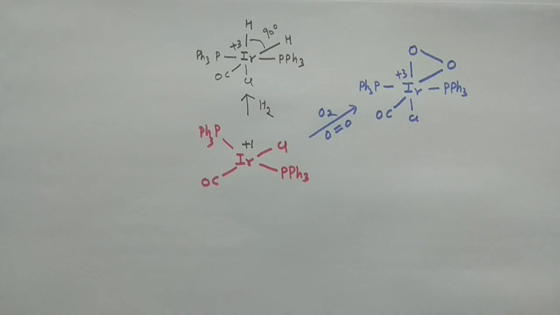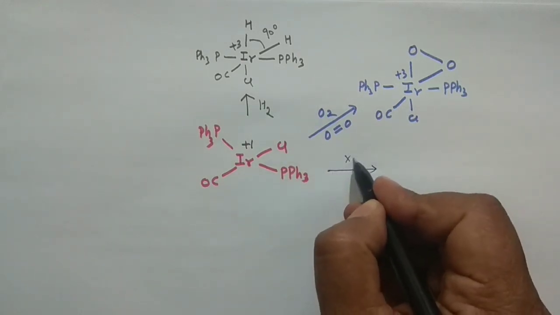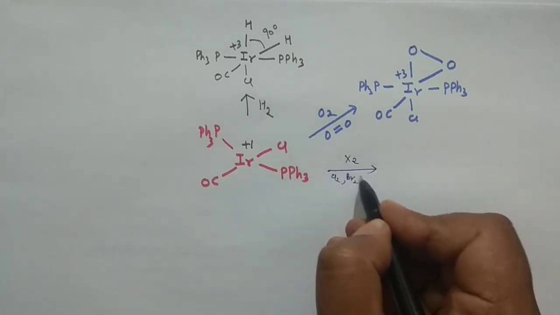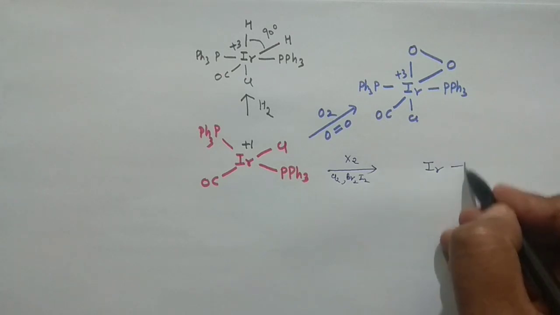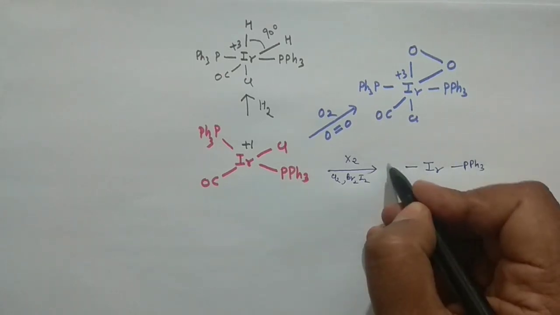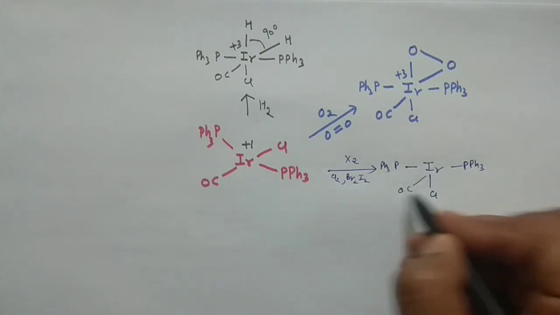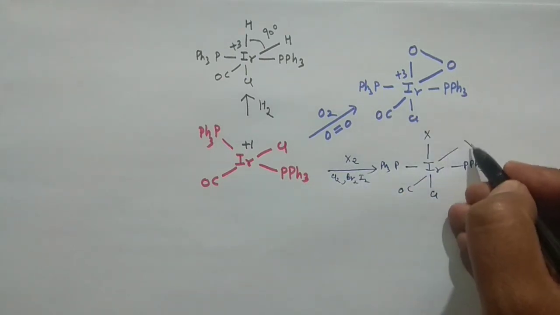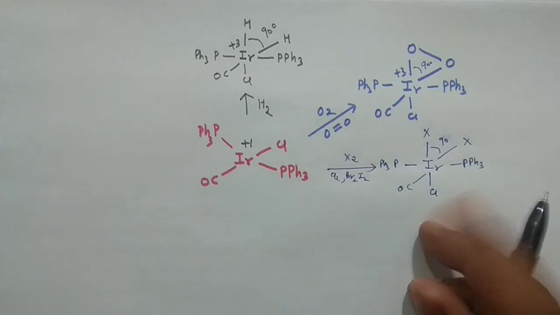So this is something very, very important. And then you may think of another reaction, where you have halogens, X2. You may have chlorine, you may have bromine, you may have iodine, right? So in that case again, you have iridium, triphenylphosphine here, and triphenylphosphine here. This is chlorine, this is carbonyl, cis, and of course your X2. So you will put one X here and another X here. They are forming 90 degrees as they were forming 90 degrees here. So they are the cis product.